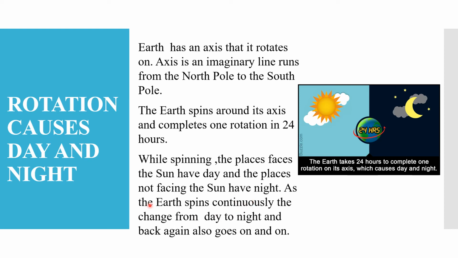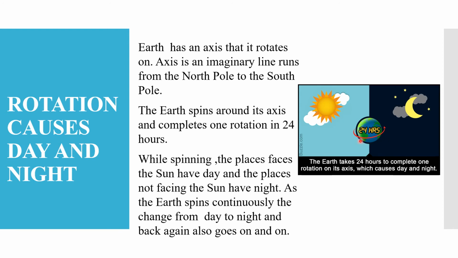As the earth spins continuously, the change from day to night and back again also goes on and on. See children, you can see in this picture here, the earth is moving around or spinning around its axis.